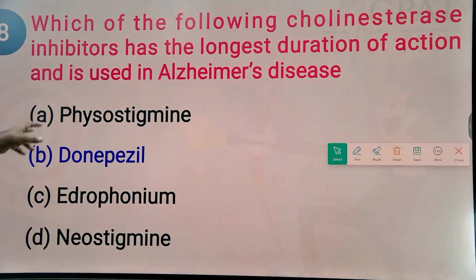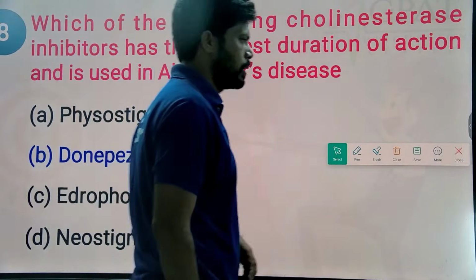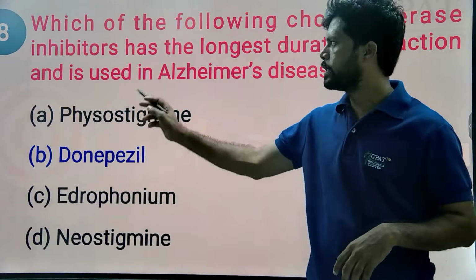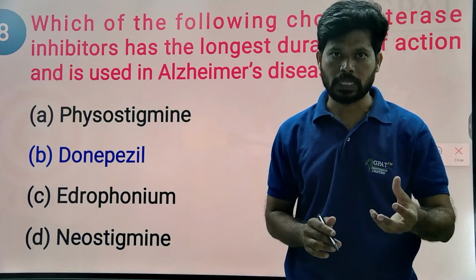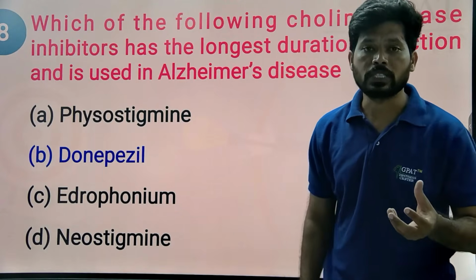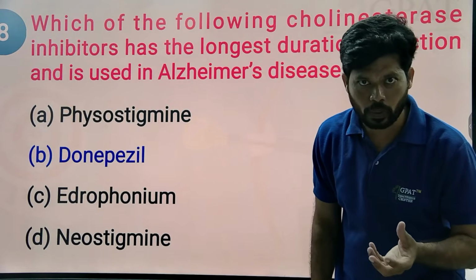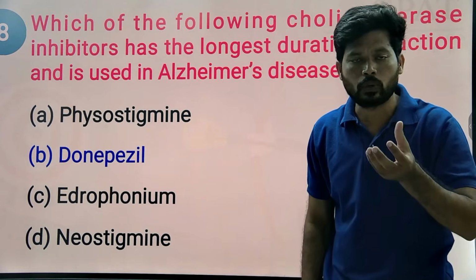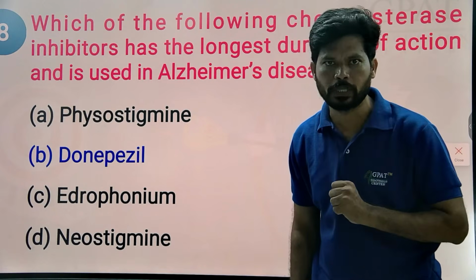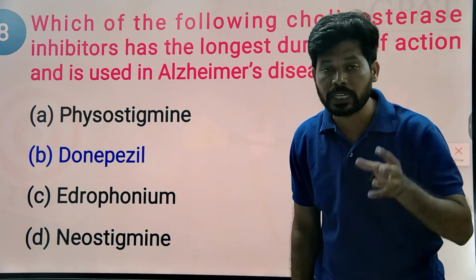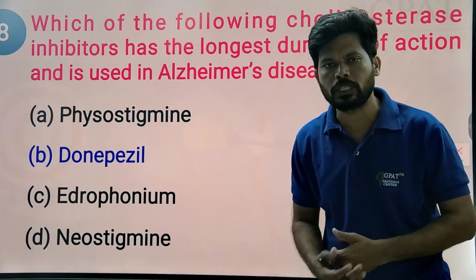So donepezil is the drug that helps in the treatment of Alzheimer's disease. It has a long duration of action, and cholinesterase inhibitors inhibit the acetylcholinesterase enzyme. Because of inhibition of the enzyme, there is no metabolism of acetylcholine, leading to increased levels of acetylcholine. This is essential in the treatment of Alzheimer's because in Alzheimer's disease there are decreased acetylcholine levels in the brain as well as decreased cholinergic transmission.